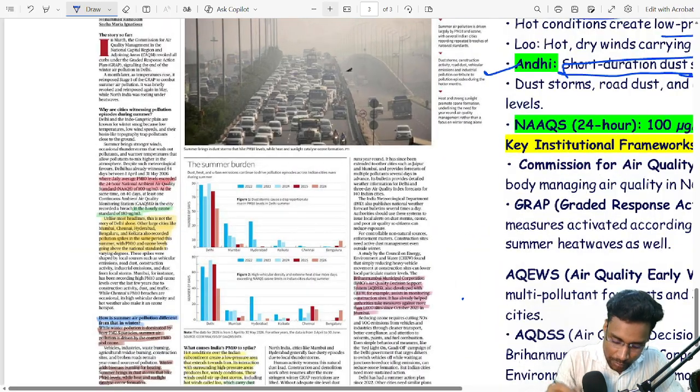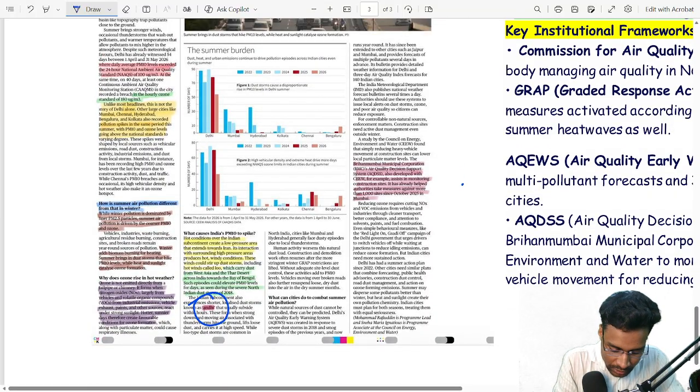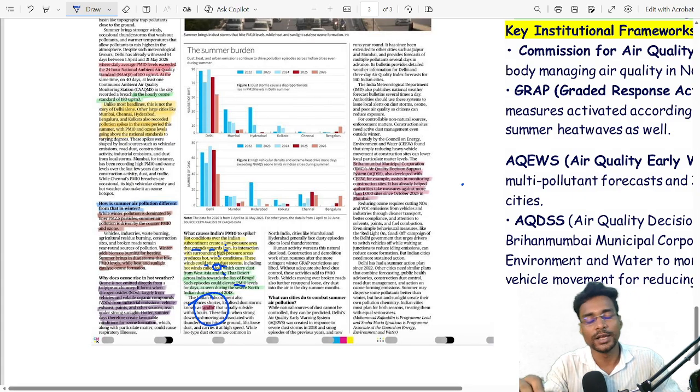और जो कॉन्सेप्ट मैंने आप लोगों को बोला हूँ, यही वाला कॉन्सेप्ट यहाँ पर लिखा हुआ है। Hot conditions over the Indian subcontinent created a low pressure area that extends towards Iran. Its interaction with surrounding high pressure area produced hot and windy conditions. These winds could stir up dust storms including hot winds called Lu, which carry dust from West Asia and the Thar desert across India towards the Bay of Bengal. Such episodes could elevate PM10 levels for days.